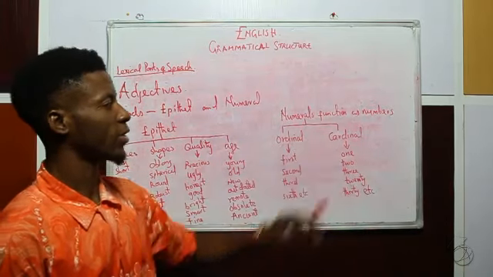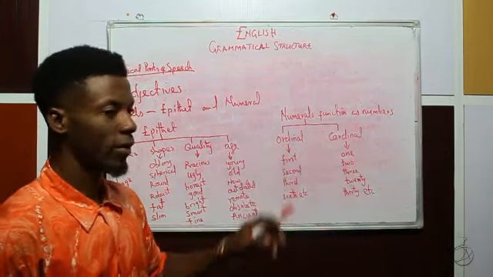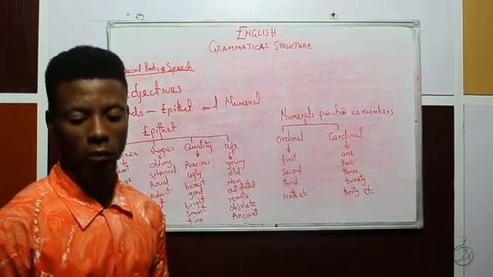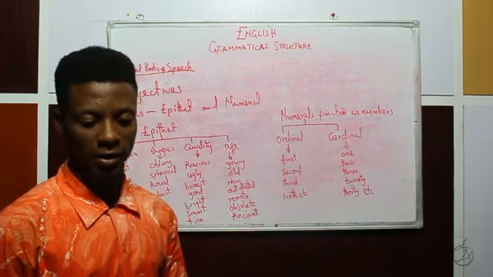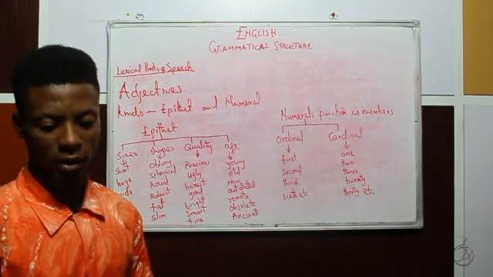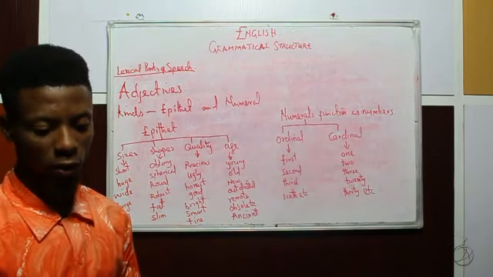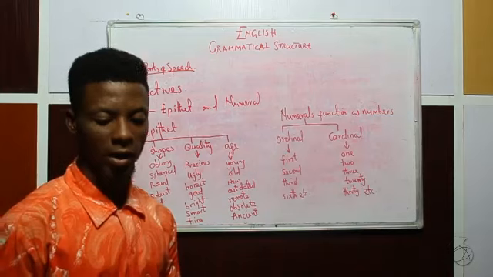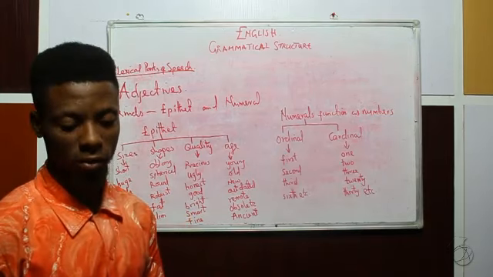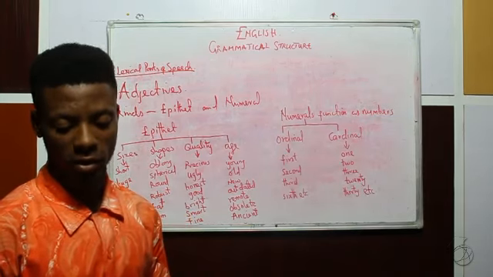Numerals function as numbers. We have two types of numbers. As earlier stated, numerals are adjectives that function as numbers. They are further classified into ordinals and cardinals.